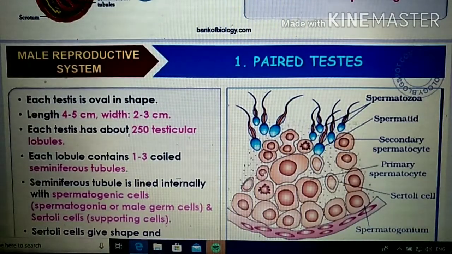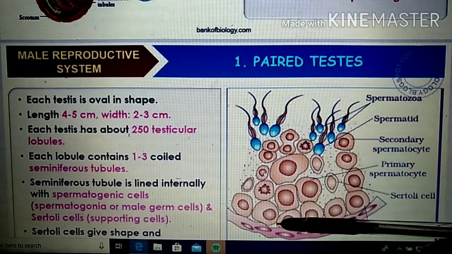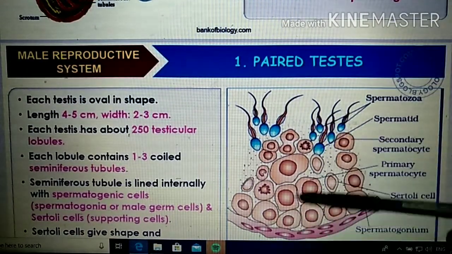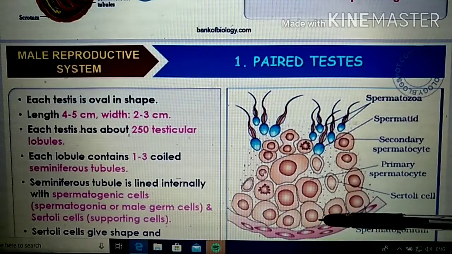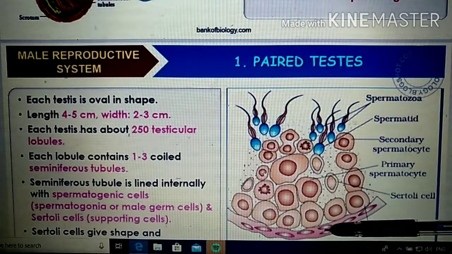Spermatogonia, the male germ cells, are responsible for the production of sperms, and the Sertoli cells are supportive cells providing nourishment for the spermatogonia. Here you can see the seminiferous tubule, lined internally with two types of cells.